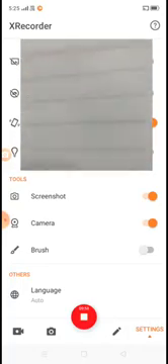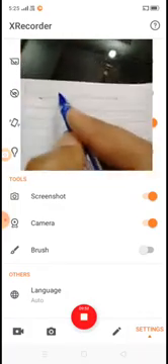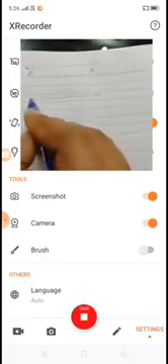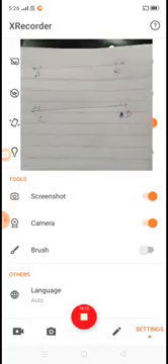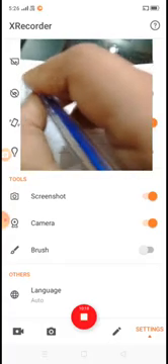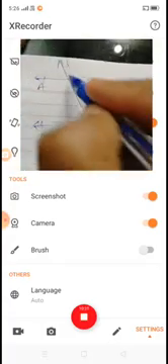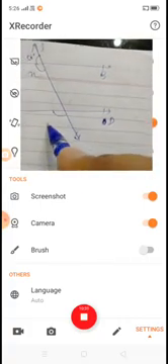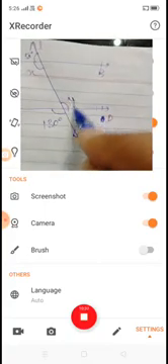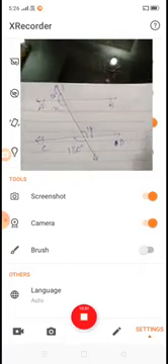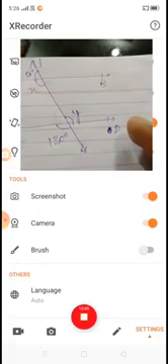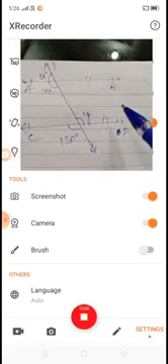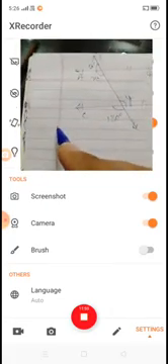Your figure is: here are two lines AB and CD, cut by a transversal, any transversal L. This is the figure, and in the given figure this angle is 50 degrees, this angle is given by X, this angle is given by 130, this angle is given by Y. In this question we find the values of X and Y. Also we have to show that line AB is parallel to line CD. Okay, now let's see its solution.